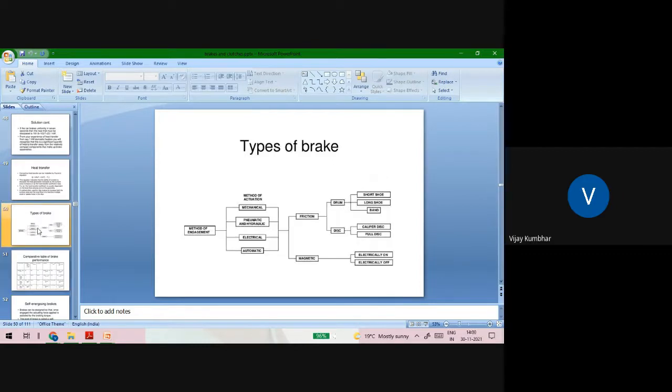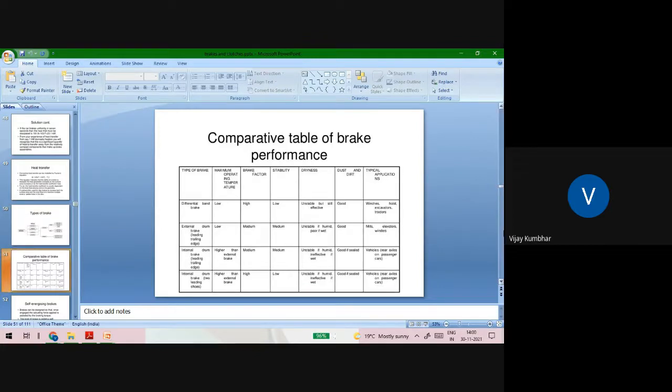So the types of brakes are mechanical brakes, pneumatic and hydraulic brakes, electrical brakes, automatic brakes. Then there are friction brakes, disc and drum brakes, and magnetic brakes. Here you can see the comparative table for brake performance. We will take one example, suppose an external drum brake with leading and trailing shoes.